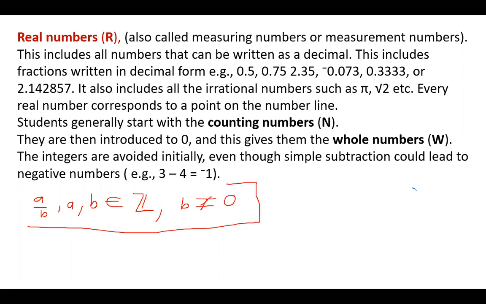Now, somebody said I explained what rational numbers are, and then I didn't explain what irrational numbers are. So irrational numbers, in other words, are the opposite of rational numbers. How is it the opposite? When we talk about irrational numbers, these are numbers that cannot be expressed in the form A over B. It's impossible for you to express it in this form.